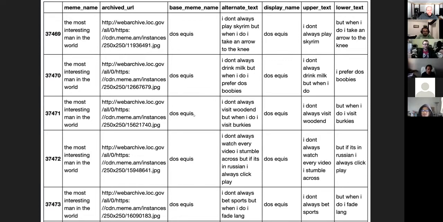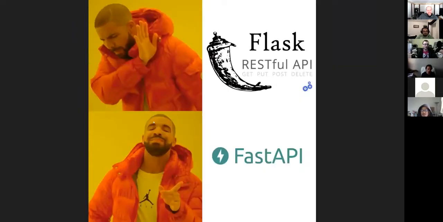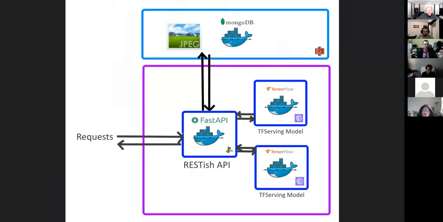And for model deployment, initially we deployed using Flask, but we found that Flask lacked the performance for the model. So we benchmarked different frameworks and we ended up choosing FastAPI, an asynchronous framework. Here is our deployment architecture. So we Dockerize FastAPI endpoints and deploy on Elastic Beanstalk and serve the model separately using Dockerized TensorFlow Serving on Amazon SageMaker.